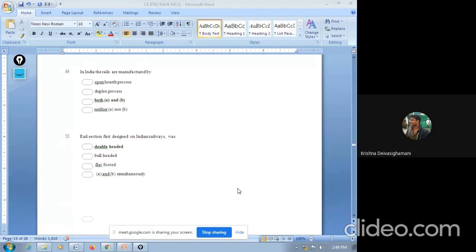So we left the concept and went for bull-headed rail. In bull-headed rail, we decreased the bottom layer and increased the head of the rail. That's the story behind this. So double-headed rail is the first rail which was designed by our Indian Railway.